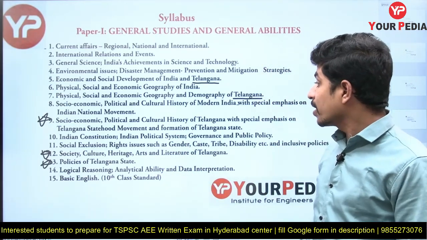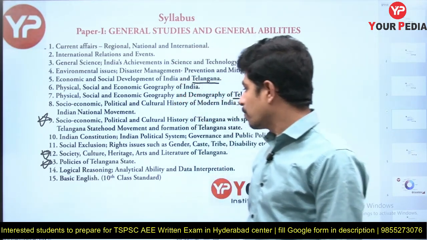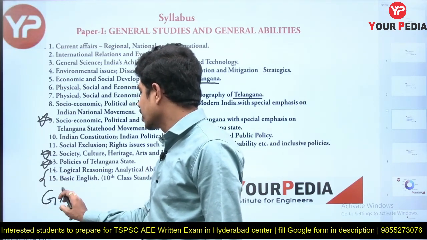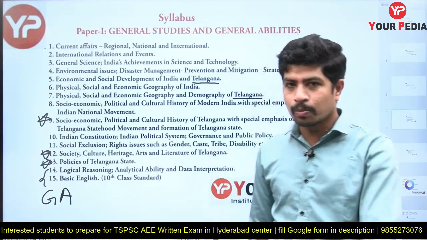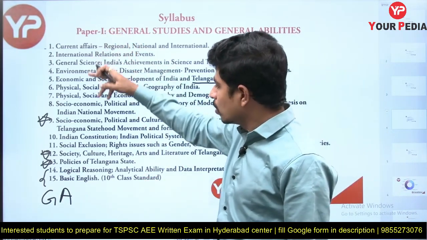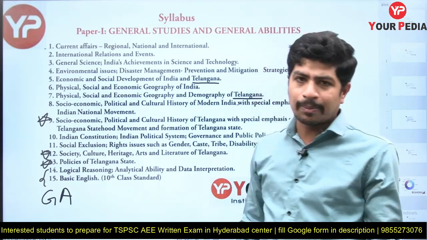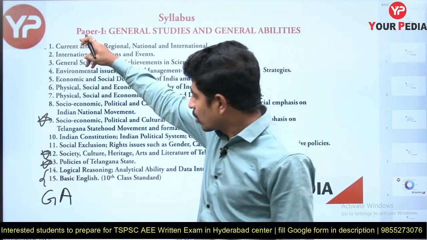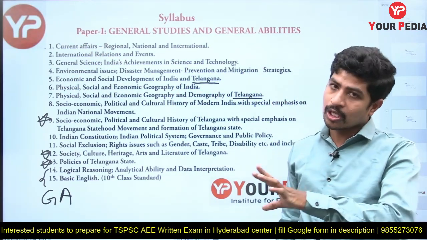14th one is logical reasoning, analytical ability and data interpretation. 15th one is basic English. So these 14 and 15 topics are general ability topics, GA I can say. All of you can answer 14 and 15, but I recommend all of you to prepare well from topic 1 to 13. Okay, so 14 and 15 any one of you can do. As we are engineers we can solve logical reasoning questions, aptitude questions and general English questions so easily, but these topics 1 to 13 are new for us. So I recommend you to concentrate very well on those topics.